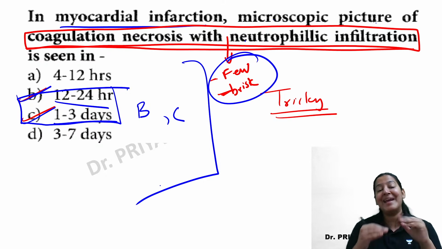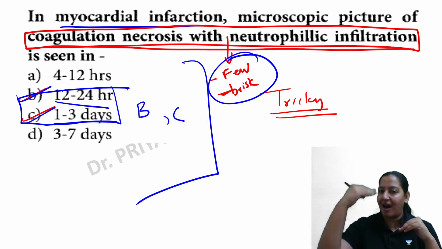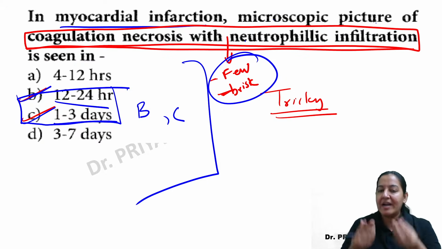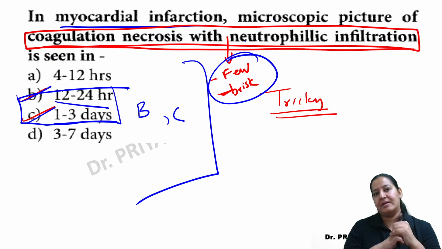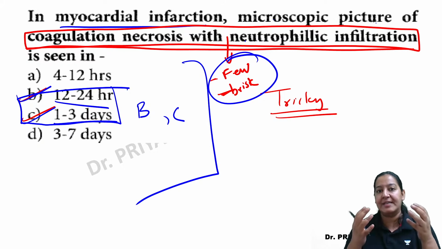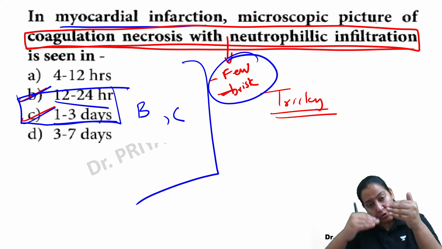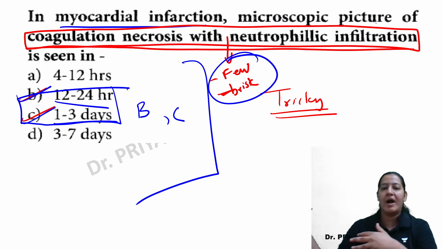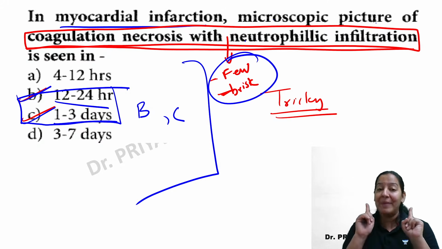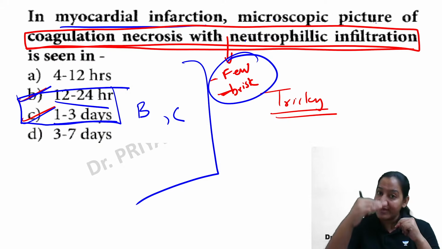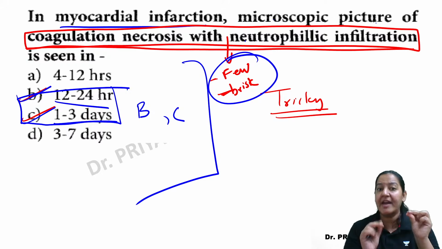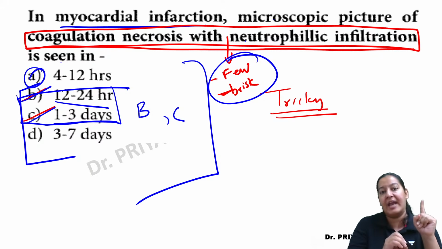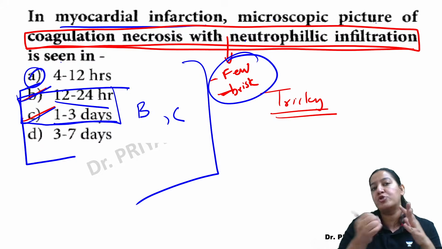So examiners intentionally put the incorrect option earlier in A and B and the right option below, so that you get tempted to take the incorrect answer, because it is a human tendency. As soon as you find the answer, you stop reading ahead and think, yes, this is right, move on. So this is not the tendency to follow. Being a good student, you should always read all four options before marking the correct one. Although A is correct, start reading B, C, D also before taking A. Maybe among B, C, D there is a better option, right?